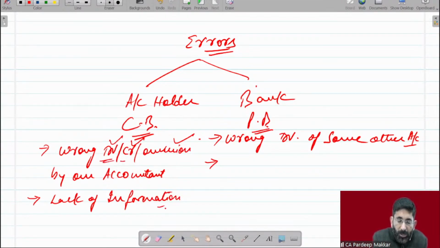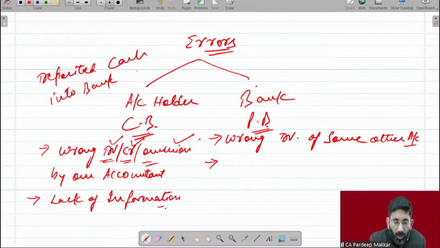First of all, I would like to give an example of these. Wrong debit credit means I have deposited cash into bank. Now this is to be added into my account. If it is to be added into my account, bank has added it correctly, but I forgot.